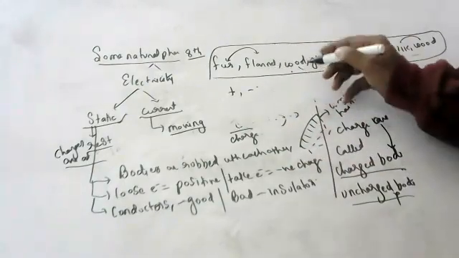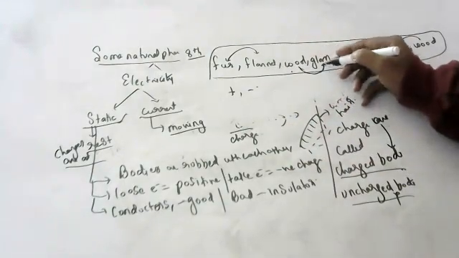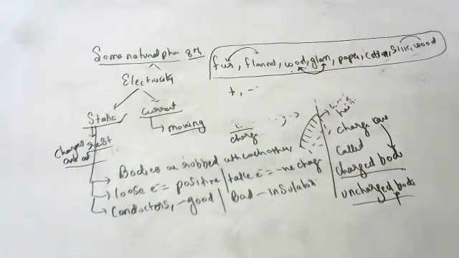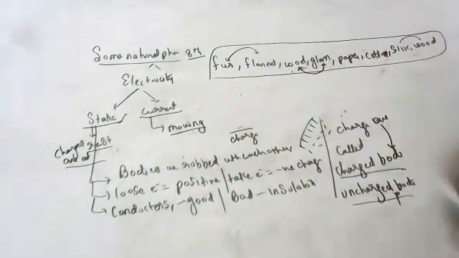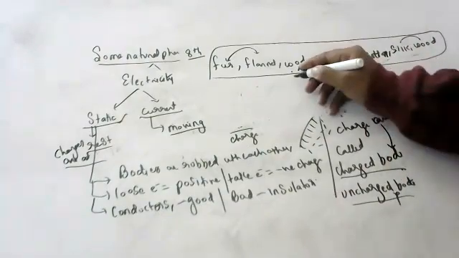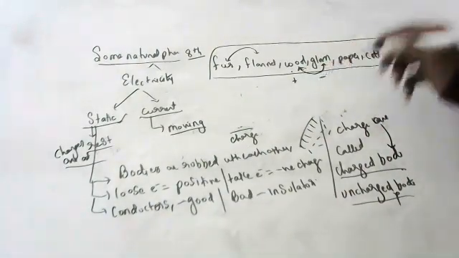Okay, when I rub wool with glass, Rishikesh, who will get positive, who will get negative? Sir, wool will get positive charge and glass will get negative charge. Very good.